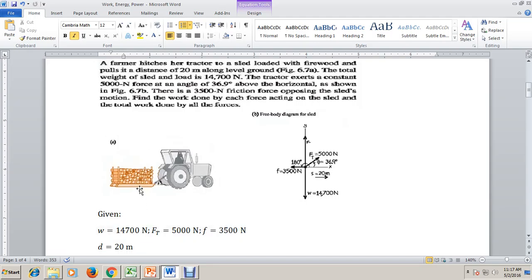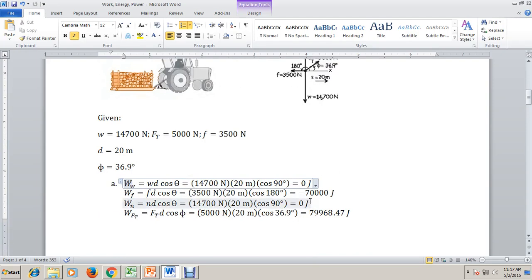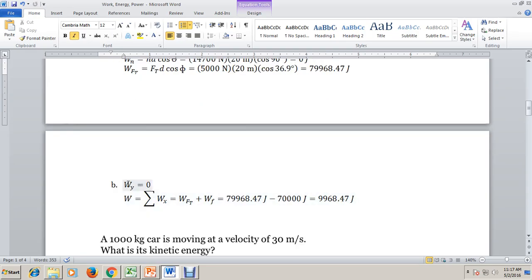There is no motion of the sled along the vertical; there is only motion along the horizontal. So the work done by the normal force and the weight is 0, and the sum would also be 0. So the work done along the vertical y is equal to 0.